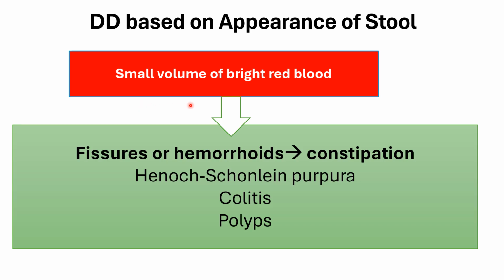If the stool has a small volume of bright red blood, the most common cause is fissures from constipation. Hemorrhoids can do that because of constipation. Less common are Henoch-Schönlein purpura, colitis, or polyps.